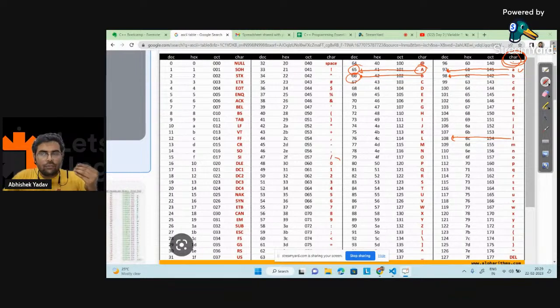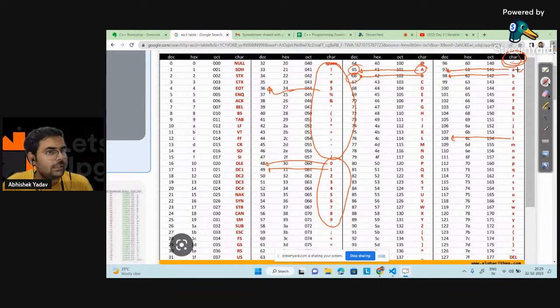And similarly, if you are treating a number as a character, how do you treat a number as a character? When you enclose the number inside single quotes, you are saying I am treating the number as a character. So if you are treating a number as a character, then the ASCII code of 0 is 48, and the ASCII code of 1 is 49. Similarly, for special symbols also, you have the corresponding ASCII code in decimal format. Everyone is clear till this point? The ASCII code and the ASCII table.